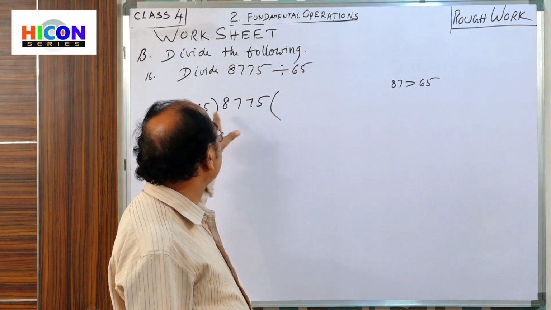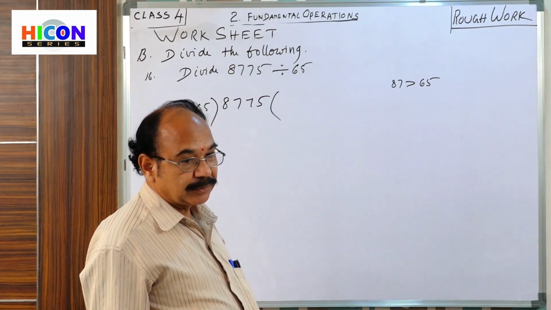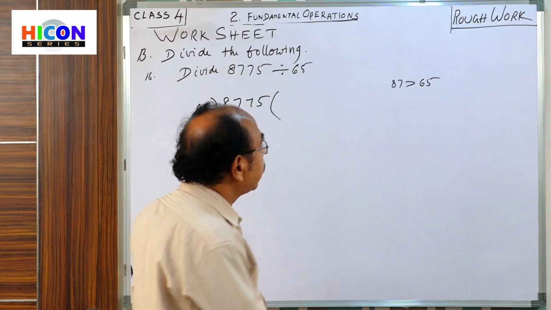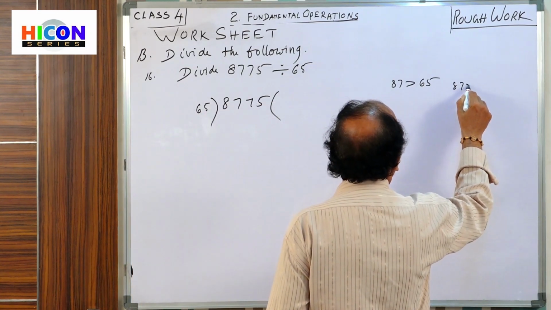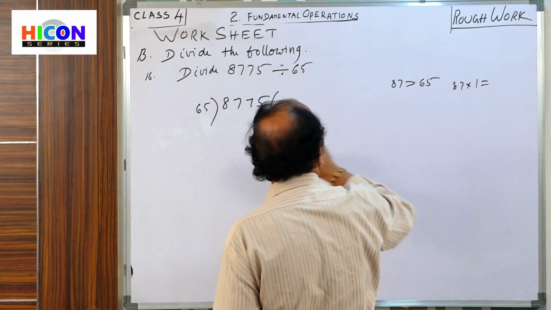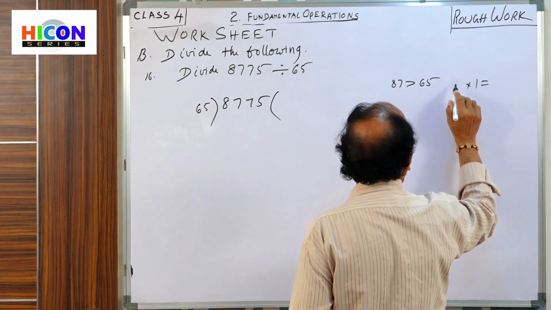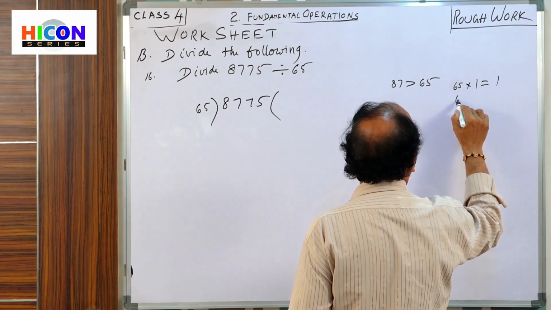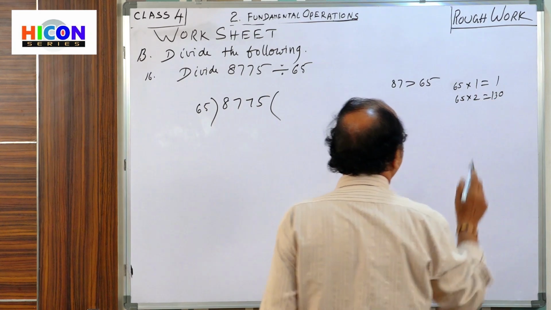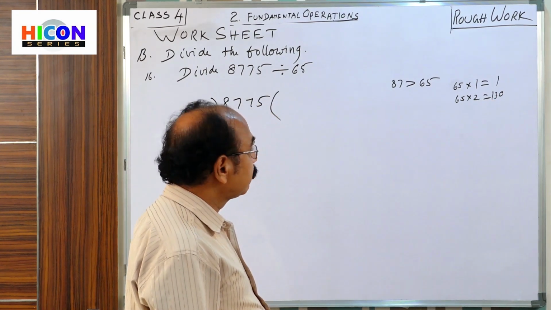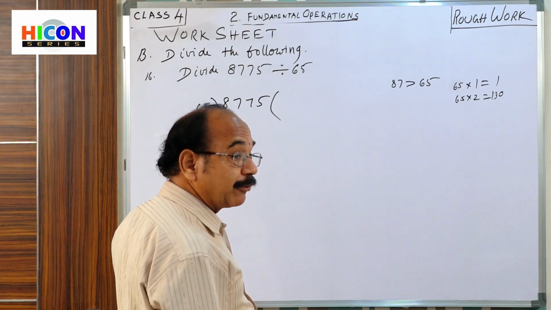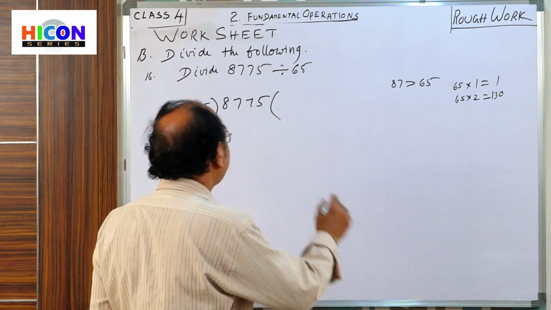In 87, 65 goes how many times? 65 ones are 65. 65 twos are how much here? 130. 130 is more. That's why only one time. 65 twos, 130, you are getting more. That's why one time.